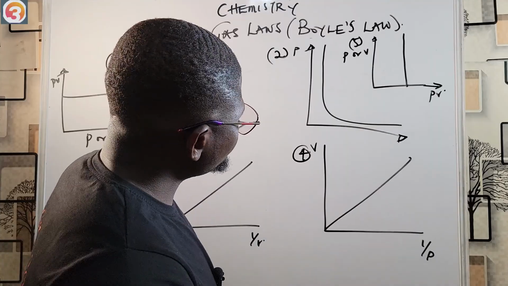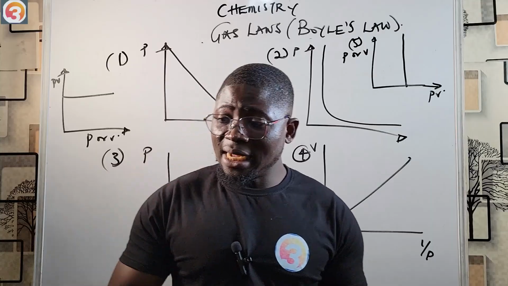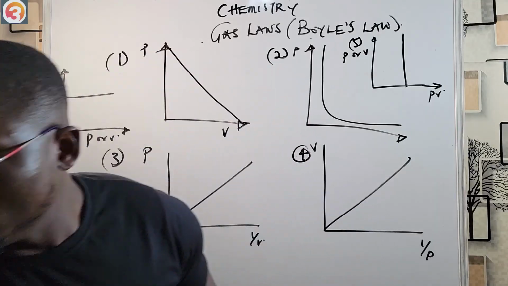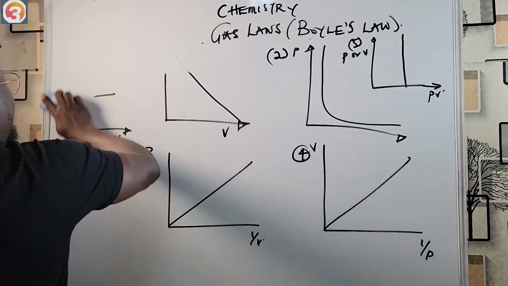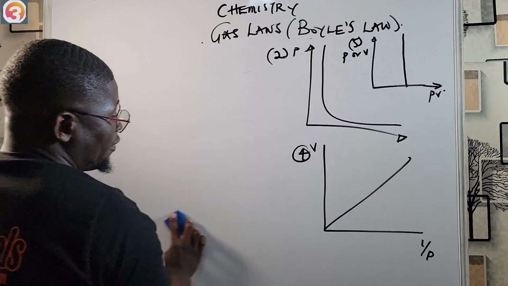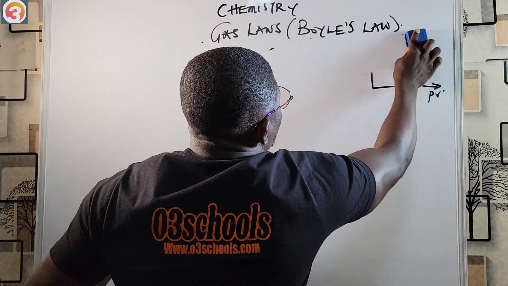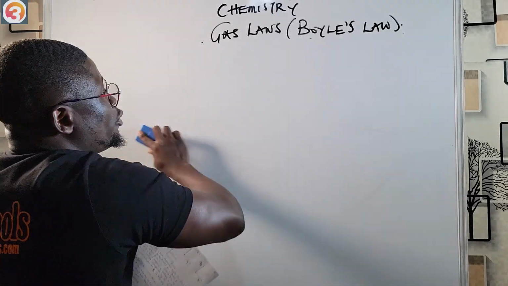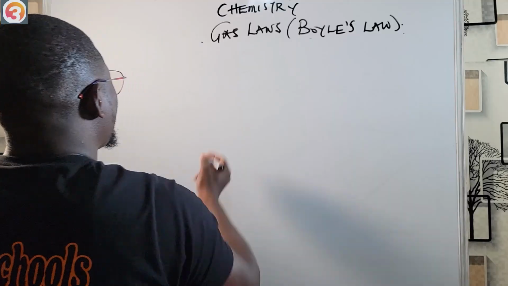Now I'm going to take an example and solve it, but before that, I'm going to give you an assignment on this topic. Before we solve an example, please go to your O3Schools JAMB app and source for this question after we are done with the example. But I'll drop the assignment now.